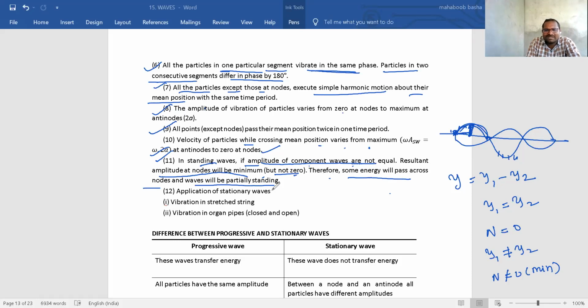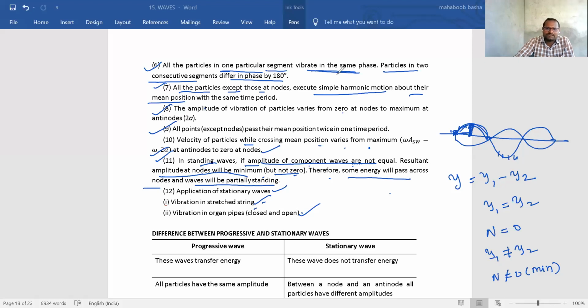Okay. Next, what are the applications of standing waves? These standing waves form in vibrating strings, which means in sitar, guitars, and such instruments. And in open organ pipes, like flutes, we produce musical sounds. So sitar, guitar, and flute, all these things use standing waves. Okay.